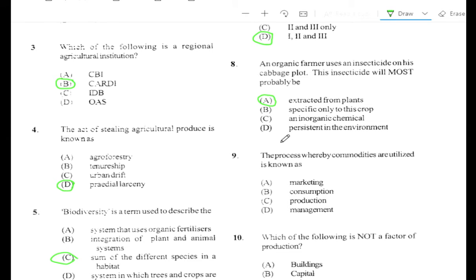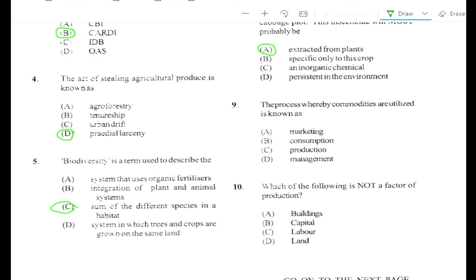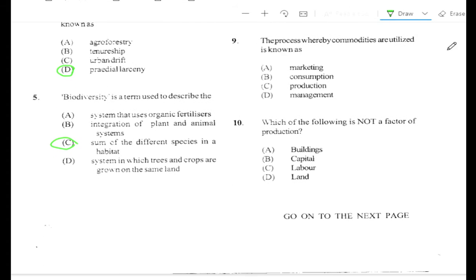Now if you look at option C, it said an inorganic chemical. So inorganic, once it is formulated and the structures are disrupted, those are normally produced in the factory. Those chemicals are produced in the factory, and their internal components are disrupted. So once a chemical is inorganic, that won't be used on your organic farm, only as a last resort. But you don't want to use it at all. That's the principle.